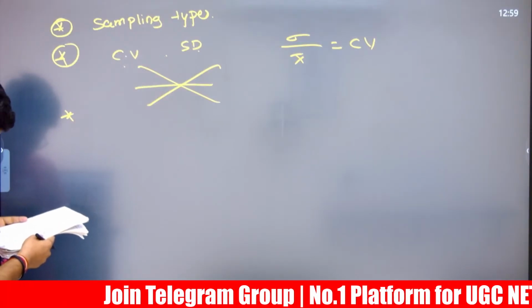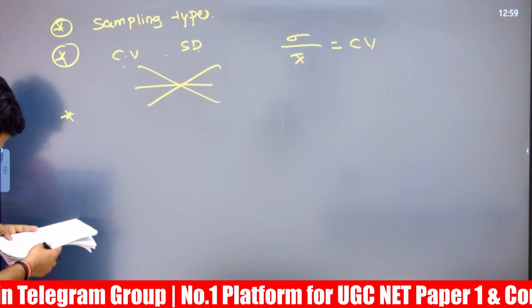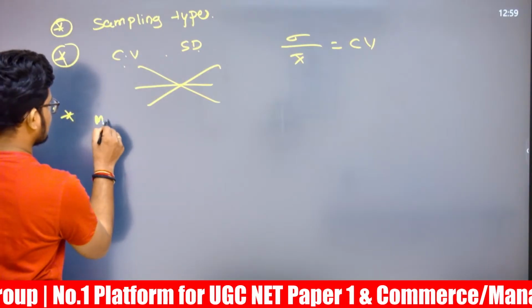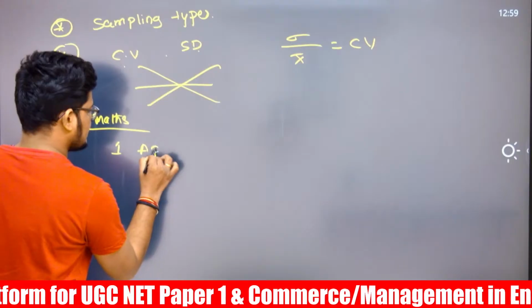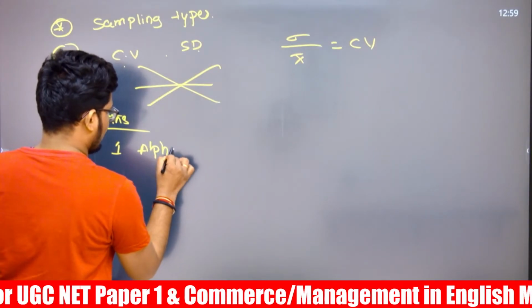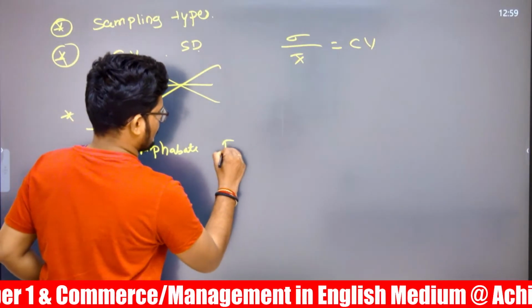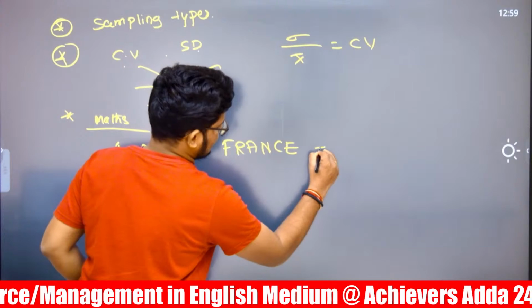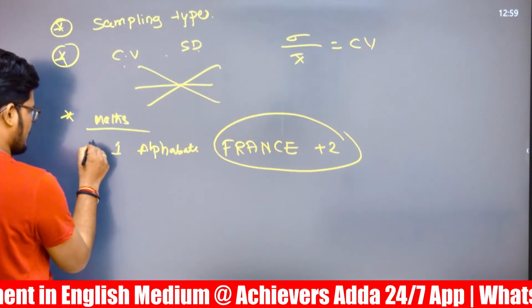And from the research, these are the things. Next, the questions from maths. One question is from alphabet series, where the coding was France. If we add +2, we are getting the answer as per them.